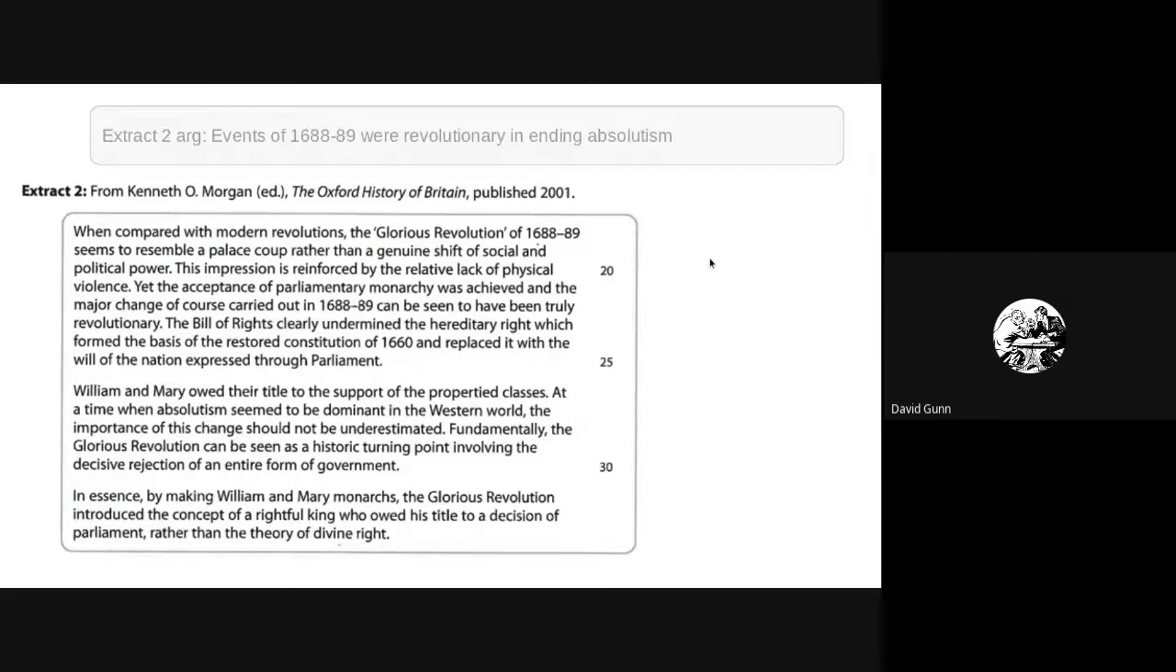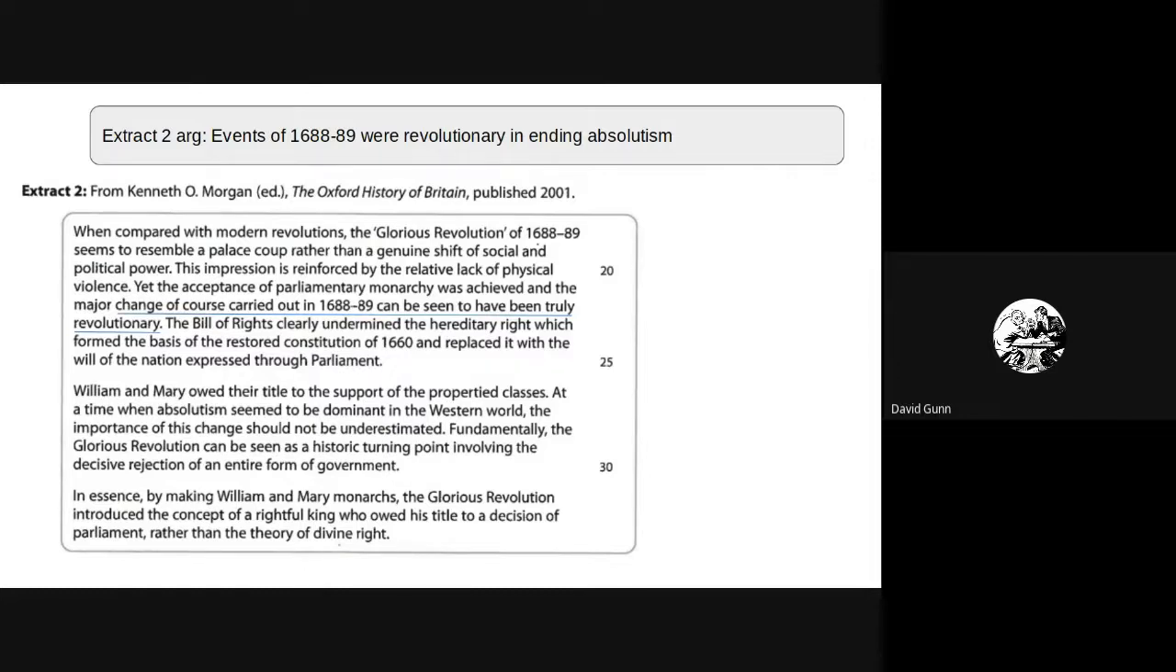So the overall argument of Morgan is that it was actually the events of 88 and 89. They were revolutionary in ending absolutism, in ending divine right, and we're now at a point where we're moving towards kind of constitutional monarchy, basically. So it's 88 and 89 that really alters this balance of power, in contrast to extract 1.